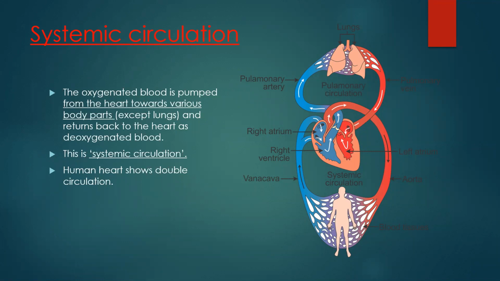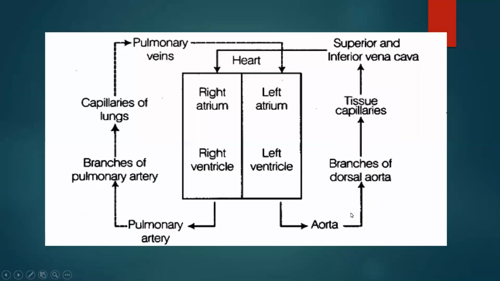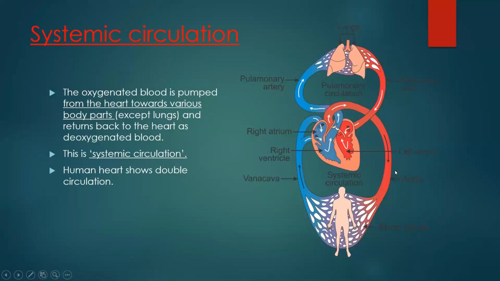As it goes to different systems, that is why it is called systemic circulation. And from those different systems, through the capillaries, it will go to each and every cell, that is the tissues. So pure blood or oxygenated blood, as it goes to different systems of the body, is called systemic circulation.